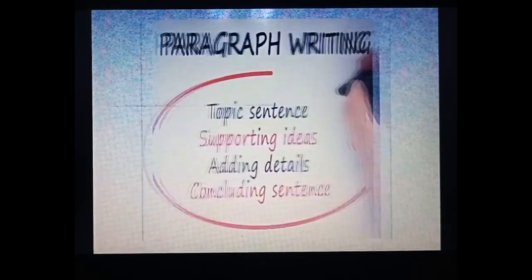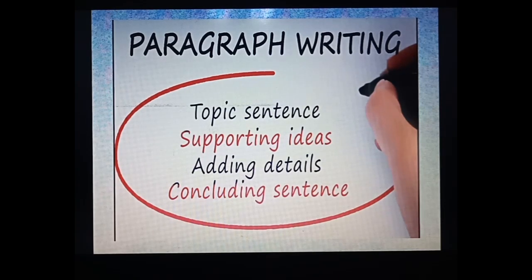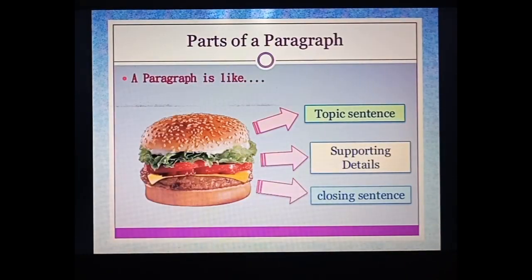Now see, what are the main points that you have to keep in your mind while writing a paragraph? The first one is topic sentence. The second one is supporting ideas, adding details, and concluding sentence. Now for making all these points more clear, just see this image. I think it's looking so delicious over here. You all are missing these burgers nowadays. So, parts of a paragraph.